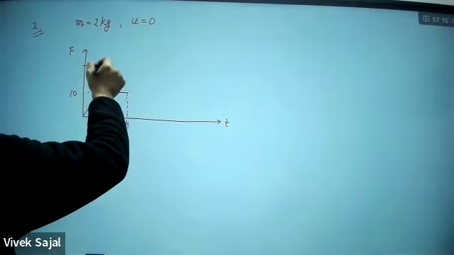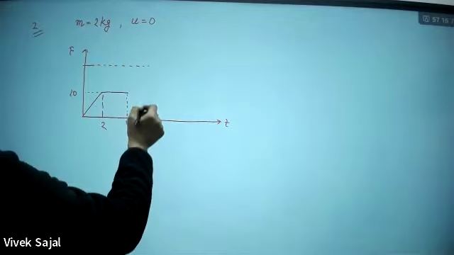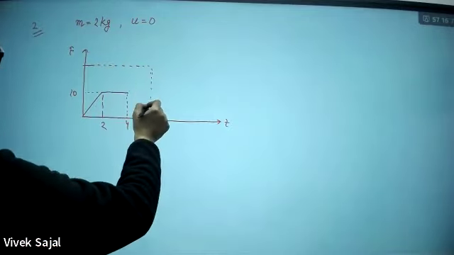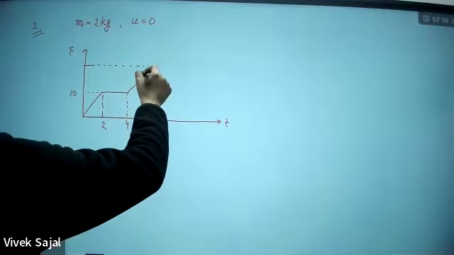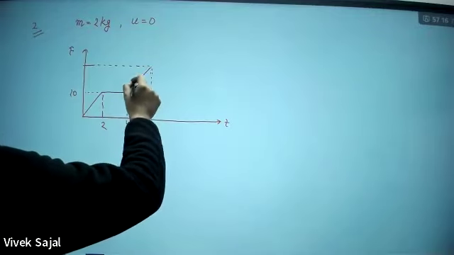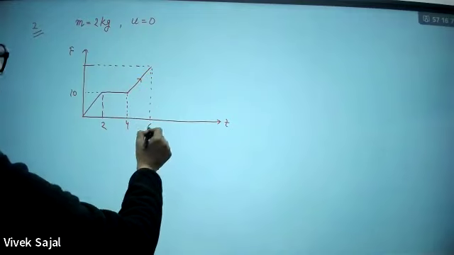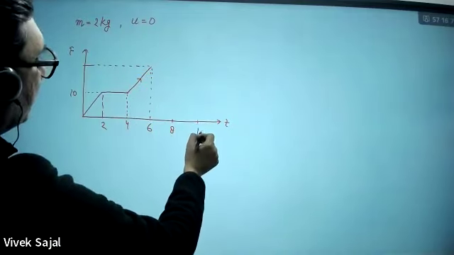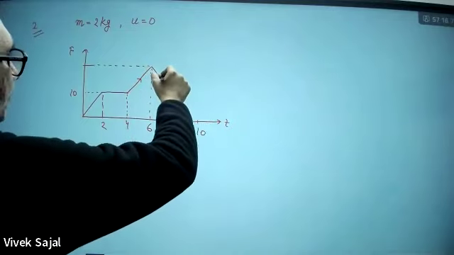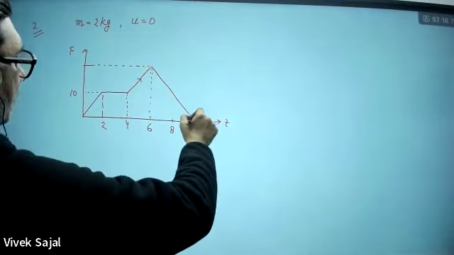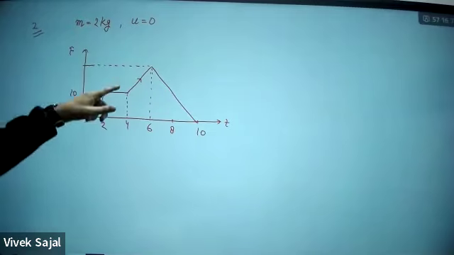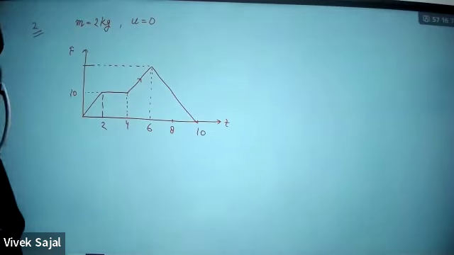So 20 is somewhere here, and this will be 6 here. So it's moving like this, and then 6, then this is 8 here, and this is 10. In this way. So this arrow should not be there. Please don't write this arrow.